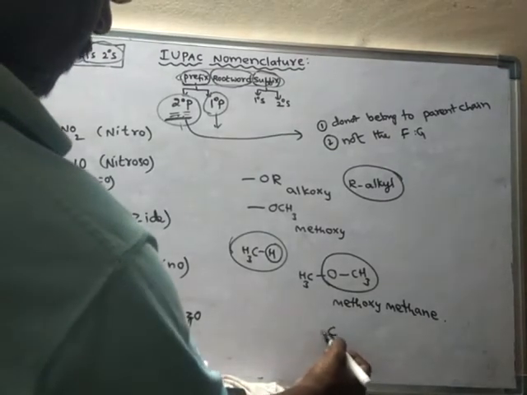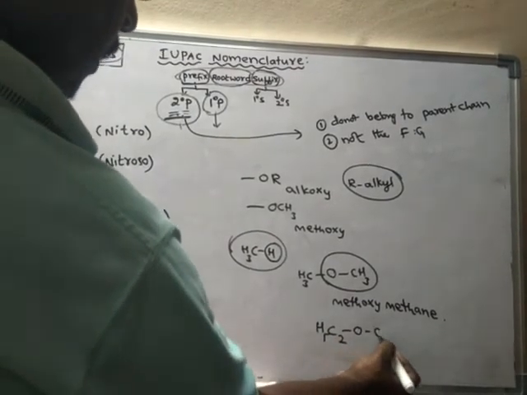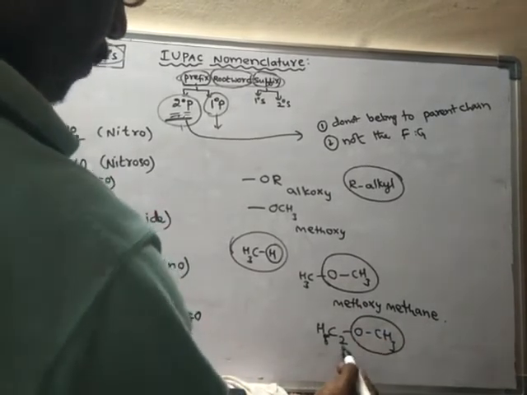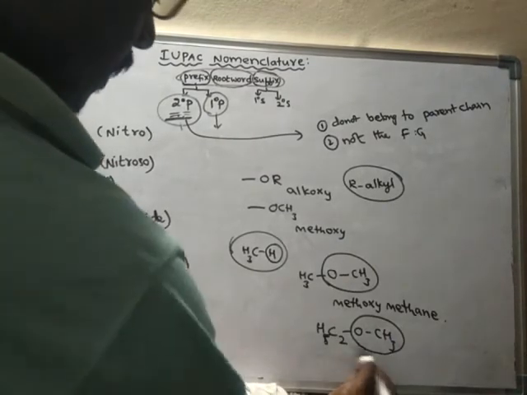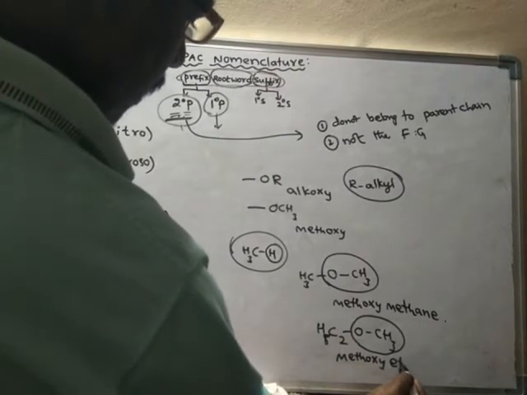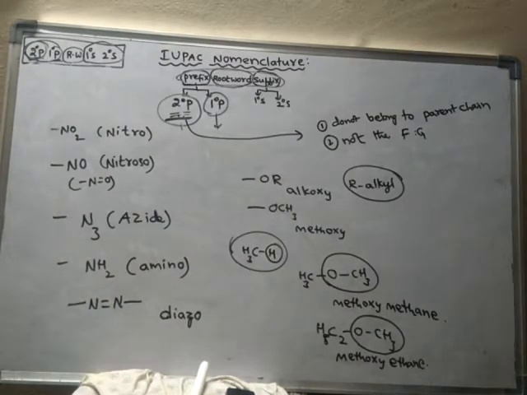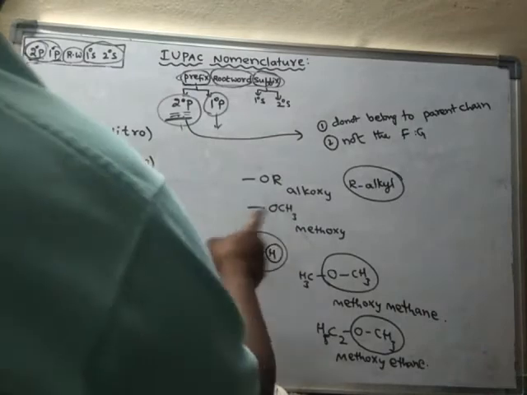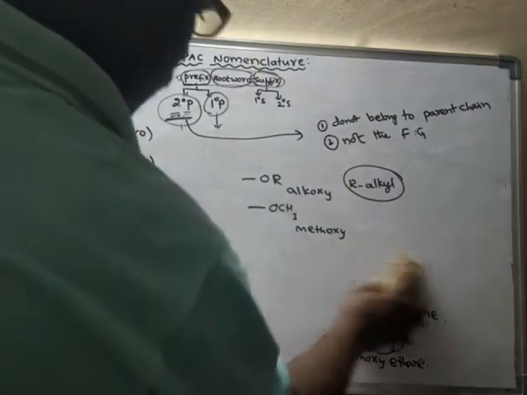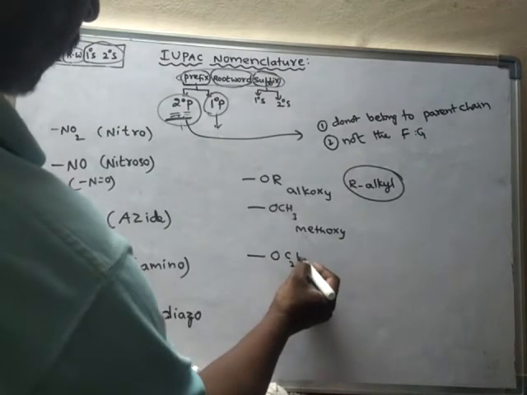Suppose if it is like this, C2H5OCH3. So then it is methoxy ethane. C2H5 means ethane. Okay, methoxy ethane. So like that. So methoxy group, alkoxy. It may be methoxy, or else it may be ethoxy, C2H5, even this side also.